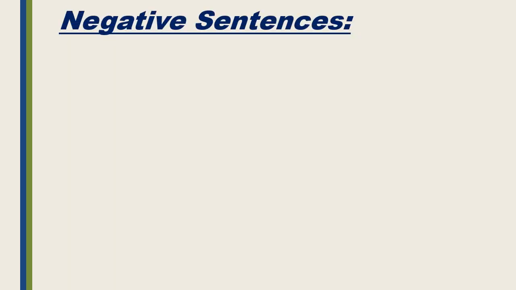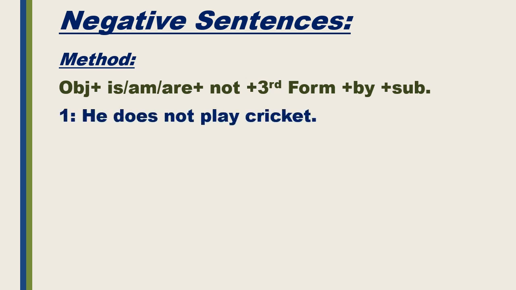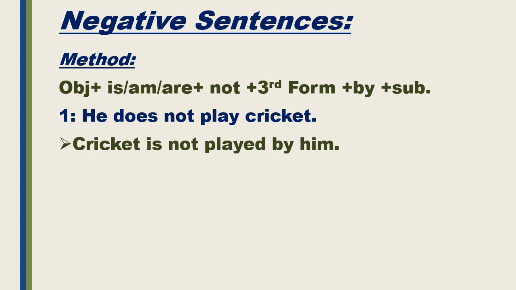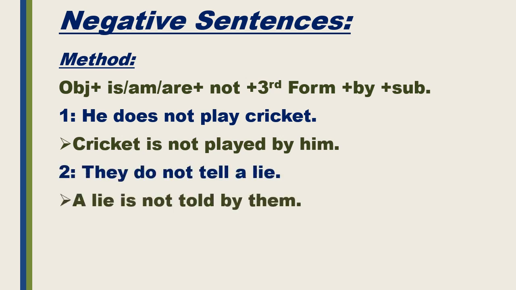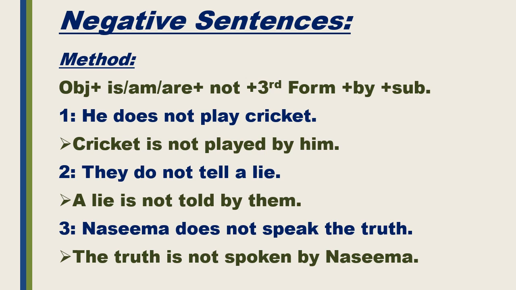Negative sentences. The method is here. Object, then helping verb is, am, are, not, third form, by, and then subject. The first sentence is, he does not play cricket. Cricket is not played by him. They do not tell a lie. A lie is not told by them. Nasima does not speak the truth. The truth is not spoken by Nasima.